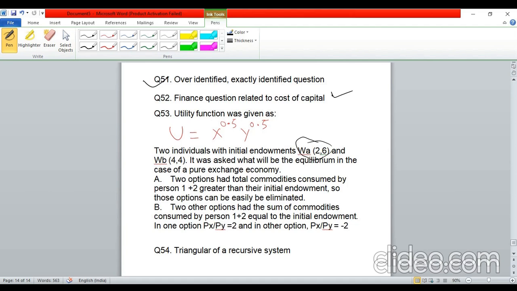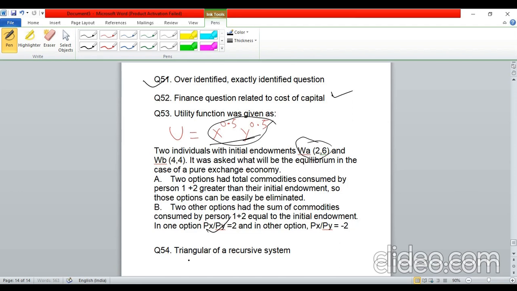And then px by py, in one option it was -2 and in the other option it was +2. I think this one should be the correct one, but still I'm not sure, because I'm not sure whether the utility function that I wrote was this one or something else. So guys, if you remember this one, please do write down in the comment section below what was the exact question and what is the answer according to you.